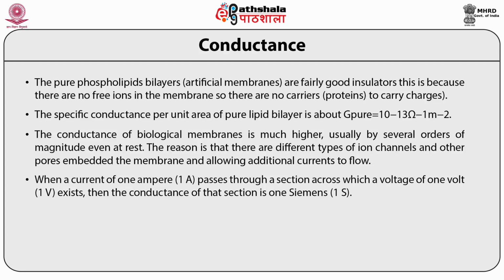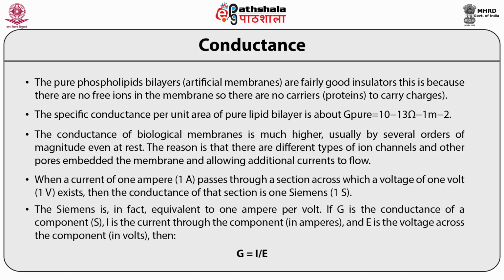When a current of 1 ampere passes through a section across which a voltage of 1 volt exists, then the conductance of that section is 1 Siemens. The Siemens is in fact equivalent to 1 ampere per volt. If G is the conductance of a component, I is the current through the component, and E is the voltage across the component, then G is equal to I over E.